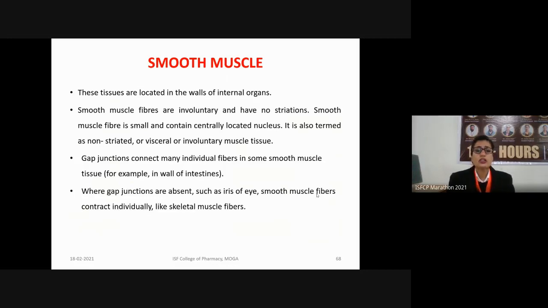The junctions present here are gap junctions. They connect many individual fibers in smooth muscle tissues, for example, the walls of our intestine. Whenever the gap junctions are absent, such as in the iris of the eye, smooth muscle fibers contract individually, because the coordinated contraction is not possible without these junctions. So in that case the smooth muscle fibers will contract on their own, like in the case of the skeletal muscle fibers.